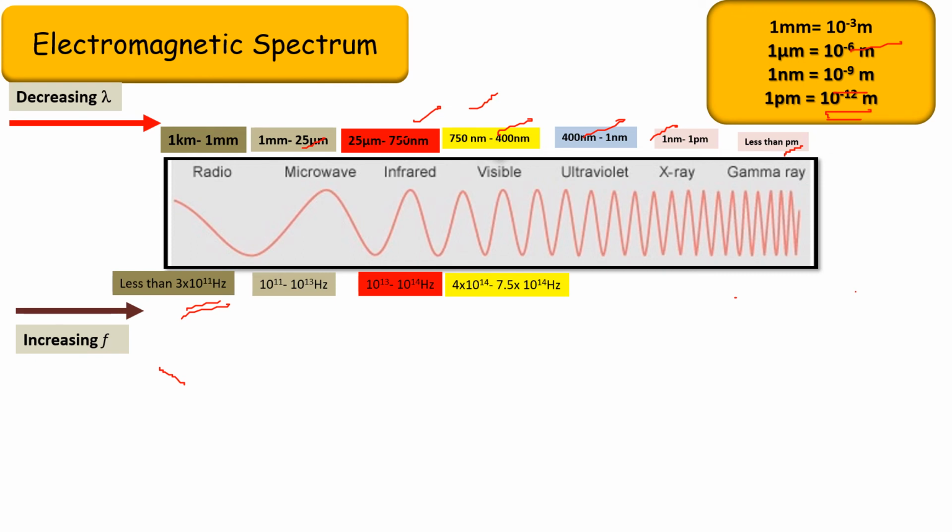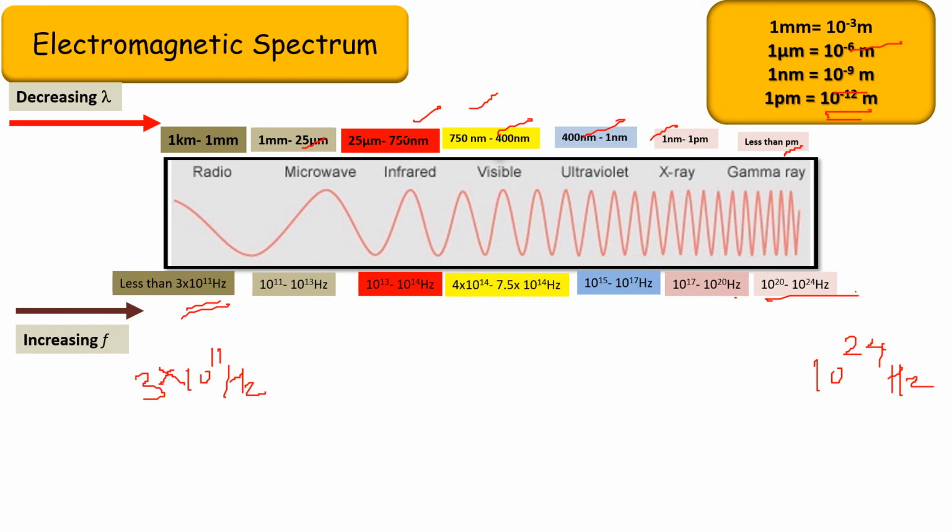Visible is 4 into 10 to the power 14 to 7.5 into 10 to the power 14 hertz. Then ultraviolet is 10 to the power 15 to 10 to the power 17 hertz. X-ray is still higher, 10 to the power 17 to 10 to the power 20 hertz. And then gamma is the highest range, 10 to the power 20 to 10 to the power 24. So with increasing frequency, gamma is 10 to the power 24 hertz and it started with a frequency of 10 to the power 11 hertz.